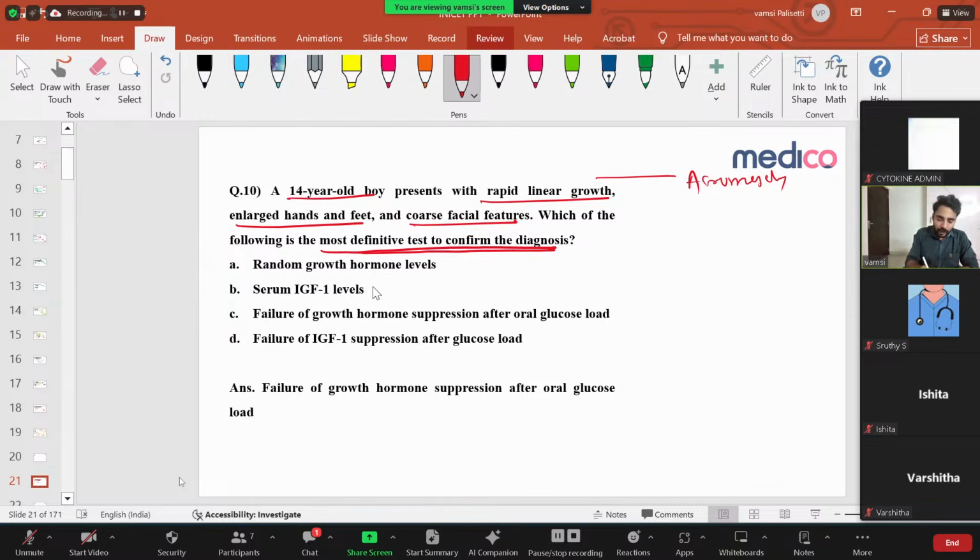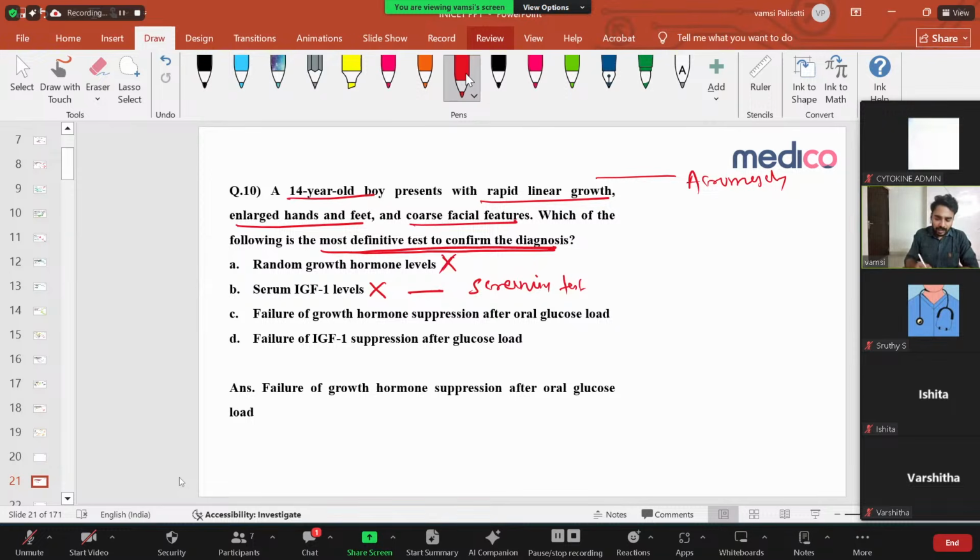Okay, so don't put IGF-1 levels. This IGF-1 is only a screening test. If you're suspecting a growth hormone producing tumor, you have to see IGF-1 levels. If they're elevated, you are suspecting it, then you have to confirm with a test. Random growth hormone levels, you cannot measure growth hormone because it's a pulsatile release. Because it's pulsatile, you cannot take growth hormone levels in the blood. So it's a wrong option.